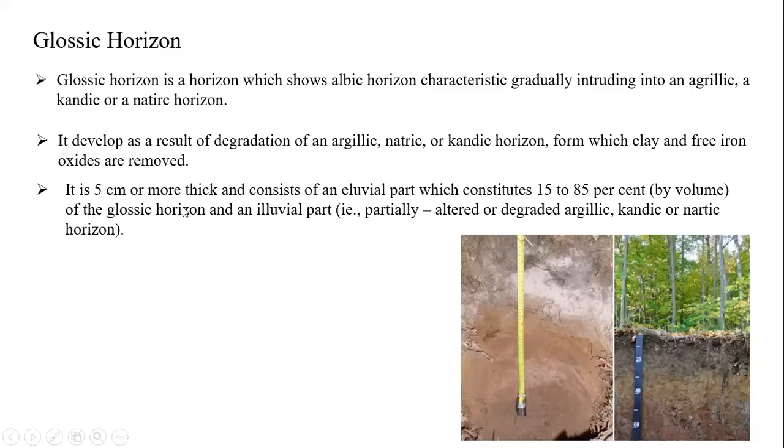It is 5 centimeters. How much will it be? Around 5 centimeters thickness, containing some eluvial part, consisting of 15 to 80% glossic origin or eluvial part. Okay, these are the measurable soil characteristics. For understanding, it is developed by the degradation of argillic, natric, and candic origin. That is called the glossic origin.